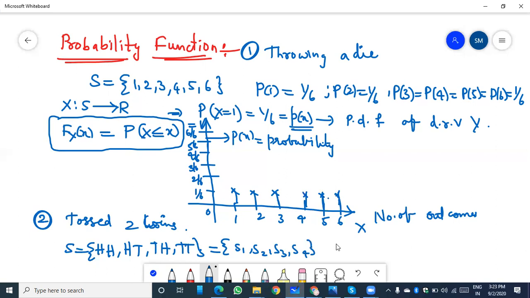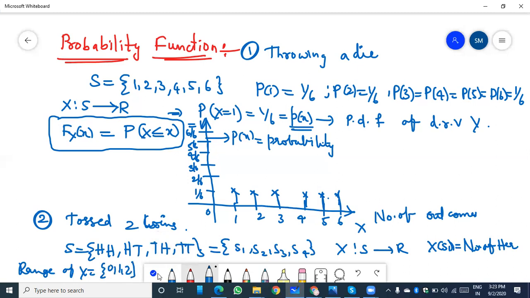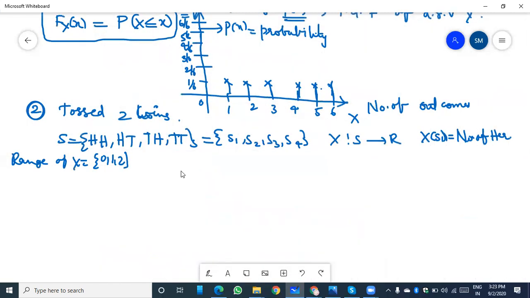In this, the discrete random variable capital X of s is defined as the number of heads. So the range of X is the set {0, 1, 2}. These examples are also related to the probability function of a discrete random variable.